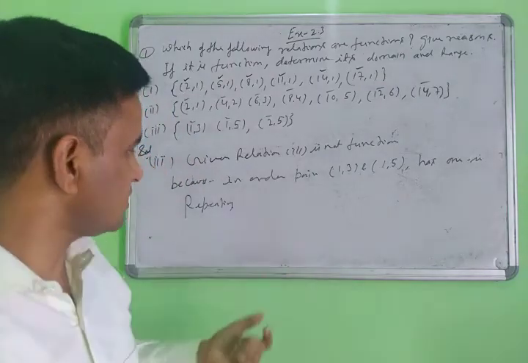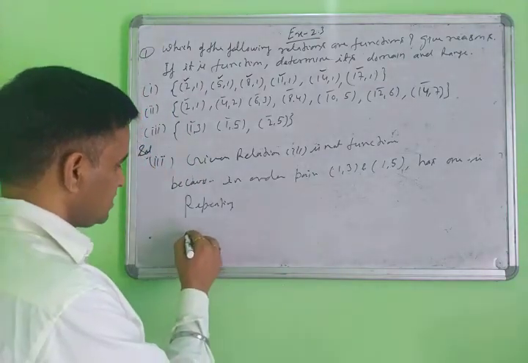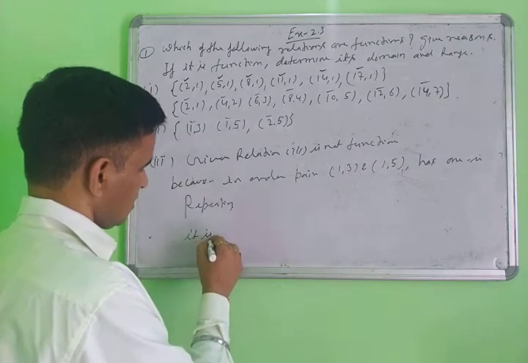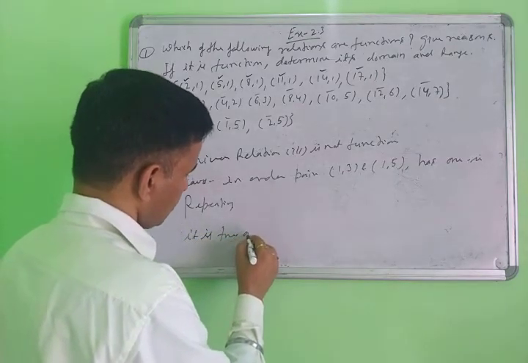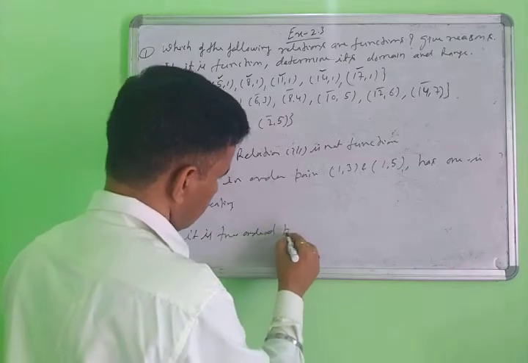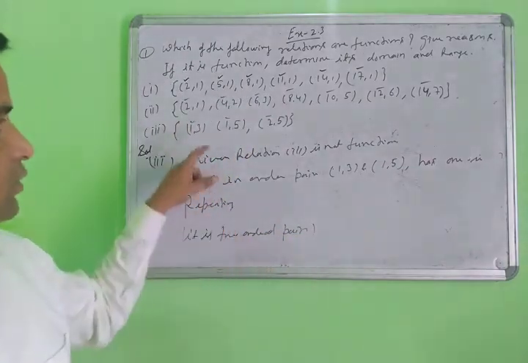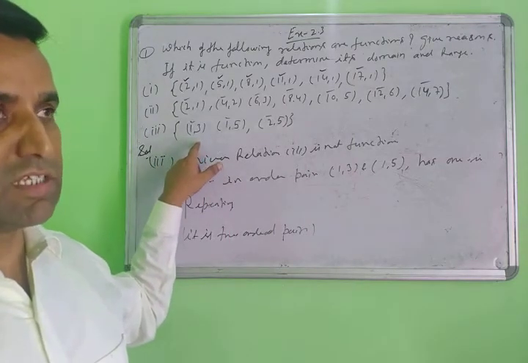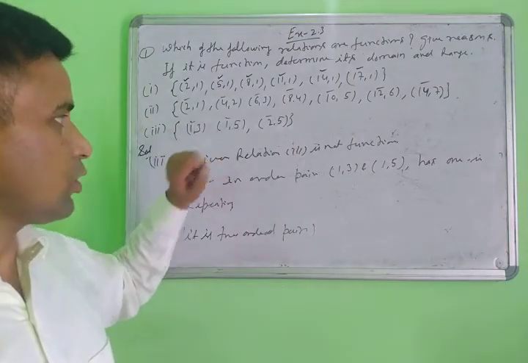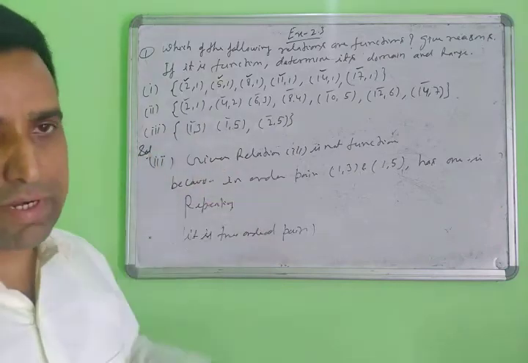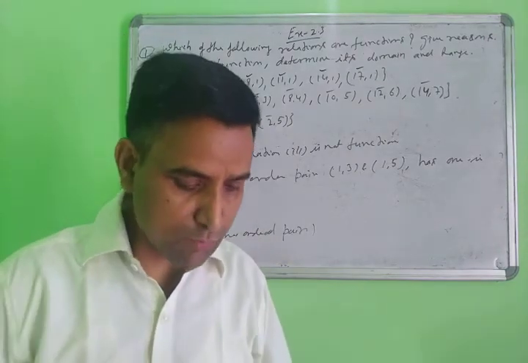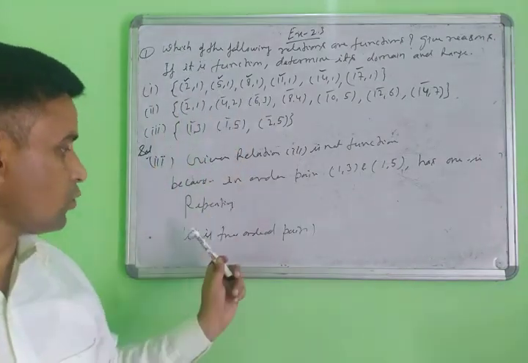You can write in short form that this relation is a two ordered pair.